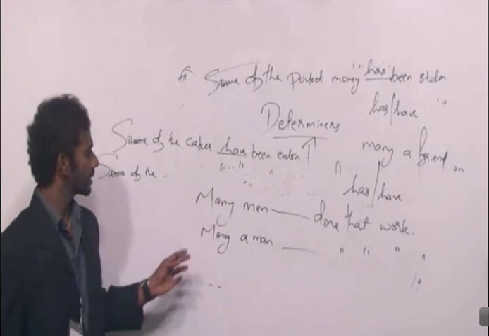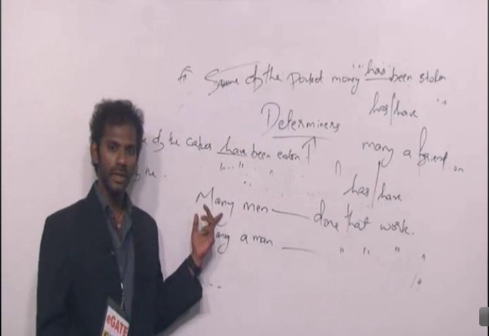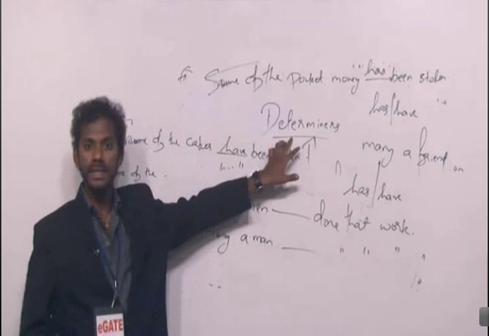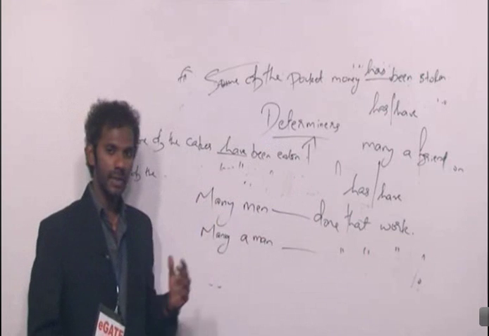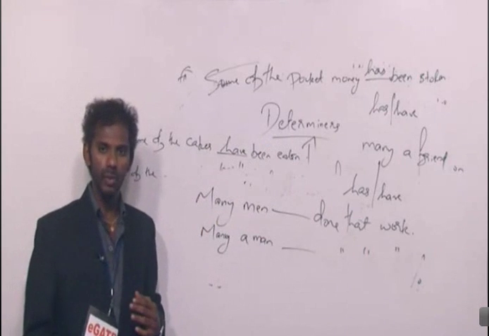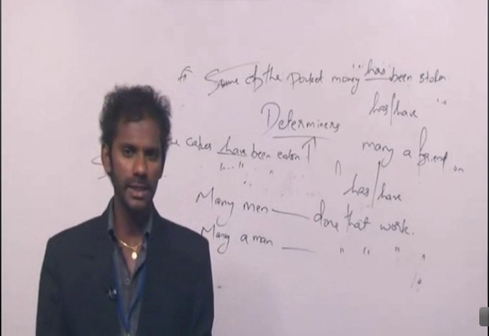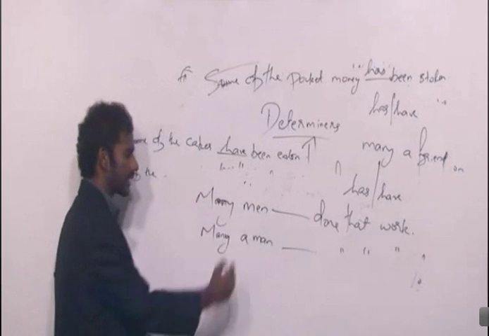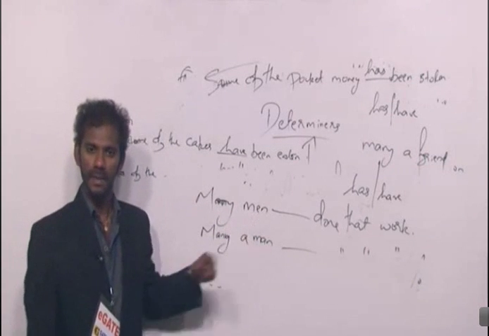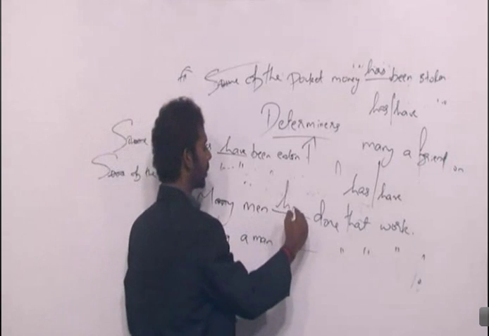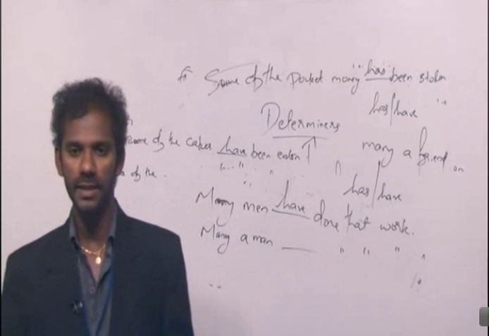Come to the first sentence: many men ___ done that work. Many is what kind of a word? Many is a determiner. As I said, you forget about the determiner in a sentence. Many is telling us about the quantity of the noun, and any word telling us about the quantity of the noun is termed a determiner. So you forget about many in this sentence. What is the noun here? Men is a noun. Singular, plural? Plural. So the verb also must be plural. Many men have done that work.